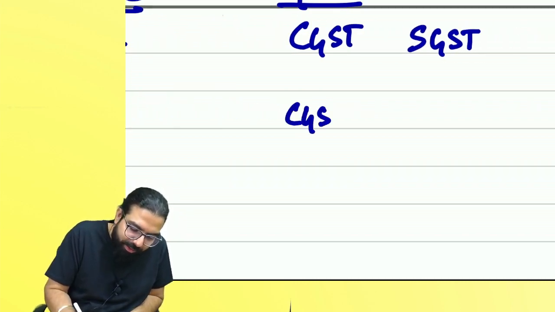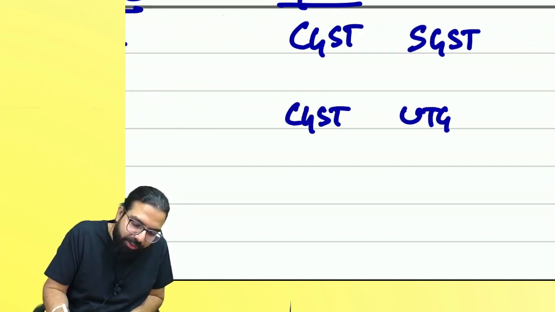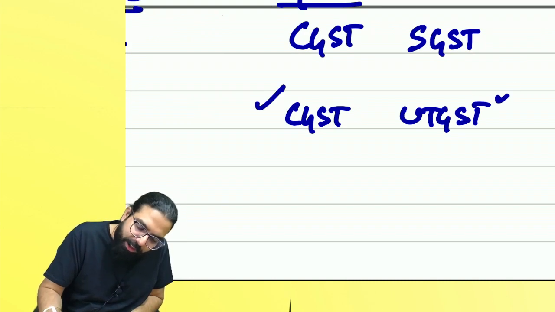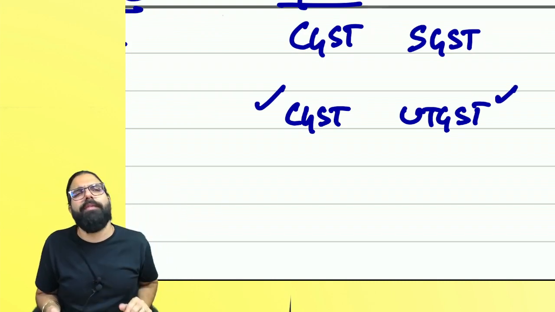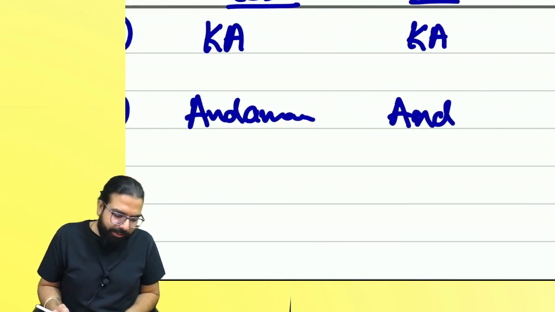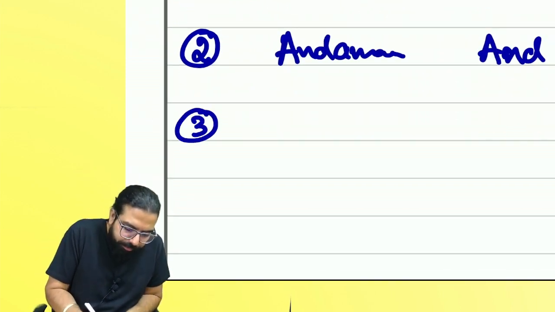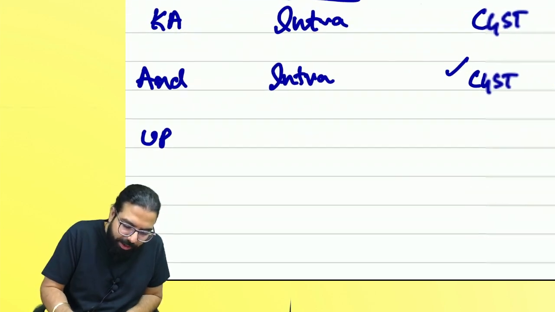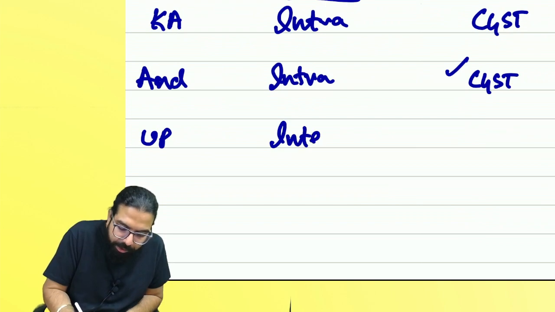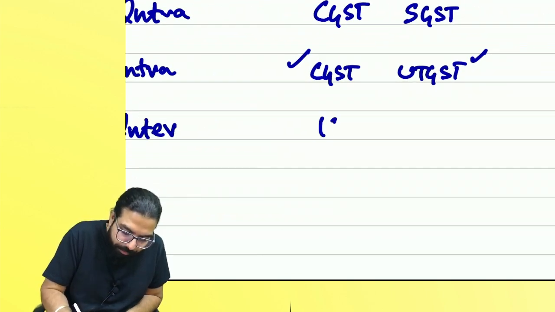And we'll go ahead and charge CGST plus UTGST. CGST goes to central government. UTGST also goes to central government only, but it uses it for the benefit of the union territory. Next, third, Karnataka, goods went to Delhi, not that Delhi, UP. Can you tell me intra or inter? Inter. What are you going to charge, everyone?